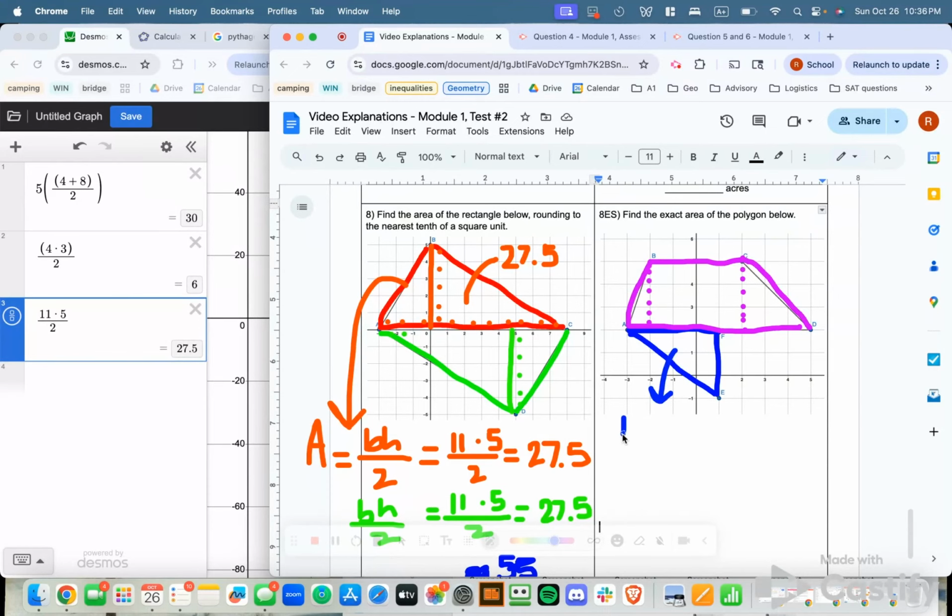So this area here, again, is just a triangle. So my base times my height divided by 2. My base is going to be 1, 2, 3, 4. And my height is 1, 2, 3. So 4 times 3 is 12. We divide that by 2, and we get 6 square units for our triangle.